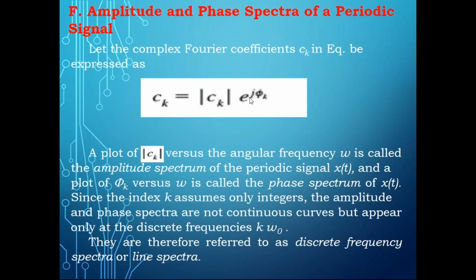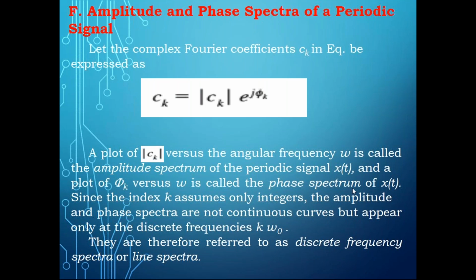Now you may ask, how will we get this Ck? When you take an example of the Fourier series, you'll understand this. So you can plot the magnitude spectra, as well as find the phase spectra. Amplitude spectra can also be called magnitude spectra, right? And when you plot these spectra, are they continuous or not continuous?